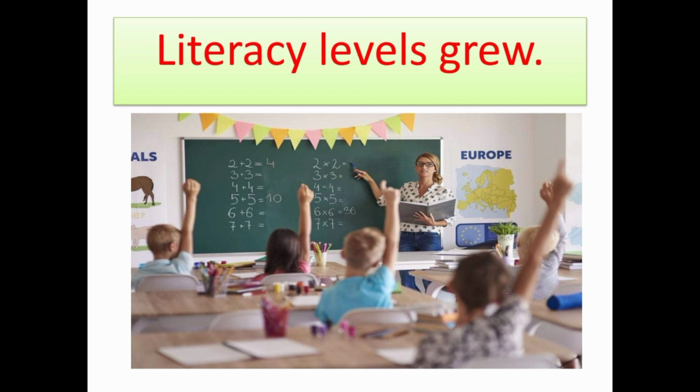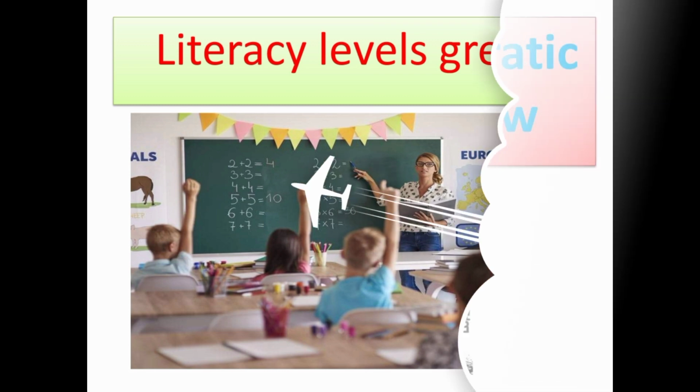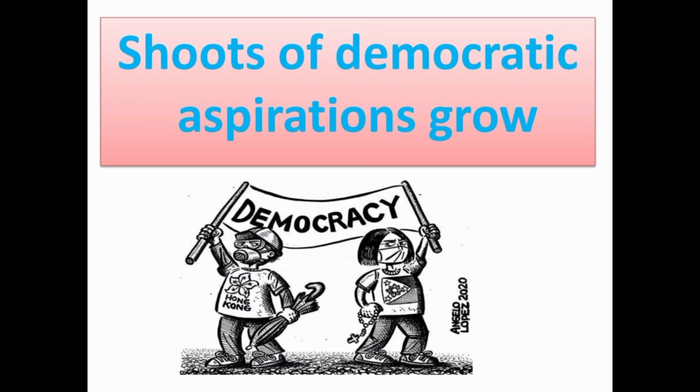This picture indicates literacy levels. Literacy levels increased in this 20th century. Not only the literacy rate but also life expectancy increased in this 20th century because of new discoveries in medicine. This picture indicates democratic aspirations growing. People wanted democratic government.